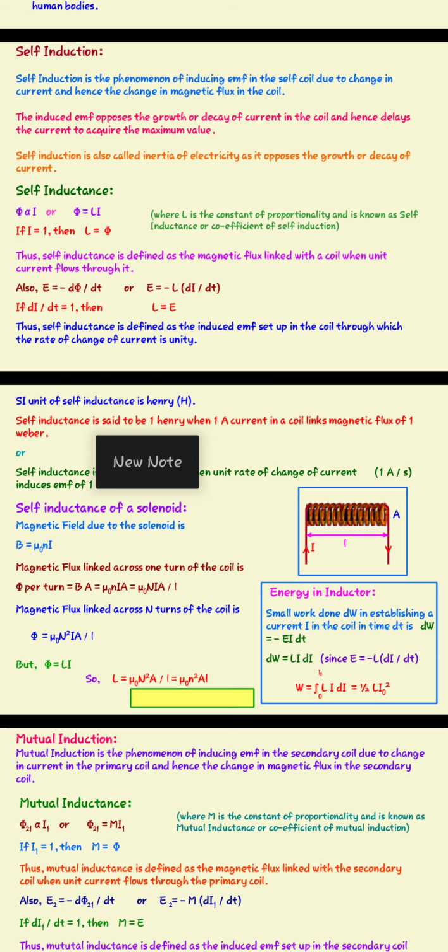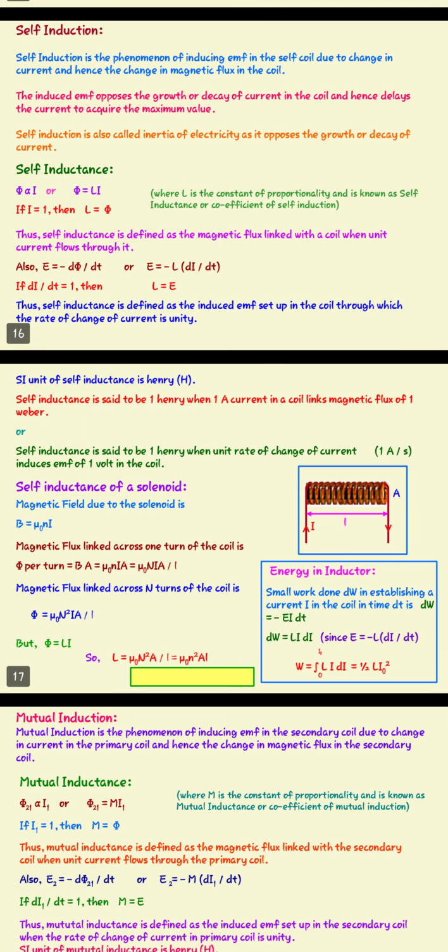Suppose I is the current flowing through the coil. Then the magnetic flux linked with the coil will change due to the change in the magnetic field. So the change in the magnetic flux, d phi upon dt, is proportional to I. When the flux is linked to the coil, a current is induced through it, and this is called inductance. So the flux in the coil is directly proportional to the current in the coil, that is, phi is proportional to I.